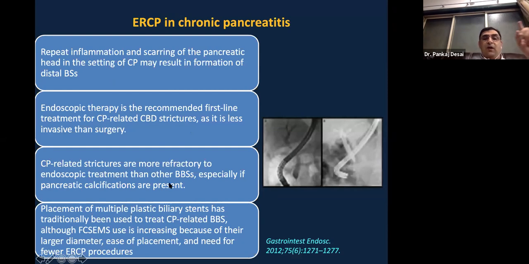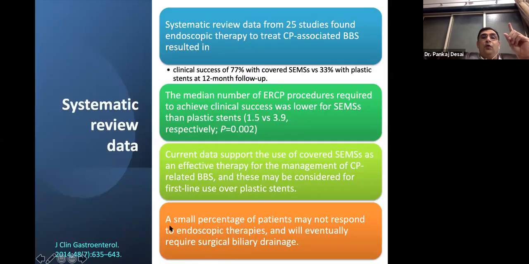These strictures are more refractory, which we have to keep in mind, and especially those with pancreatic calcification in the head, large burden, they respond very poorly to endoscopic treatment. Multiple plastic stents or fully covered stents are useful.